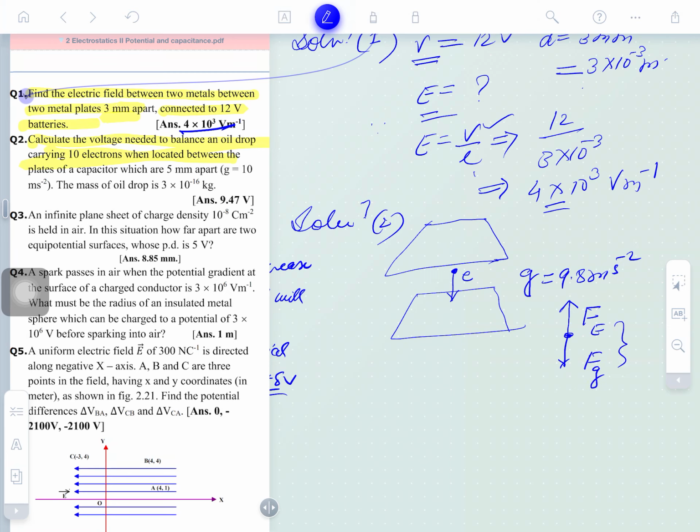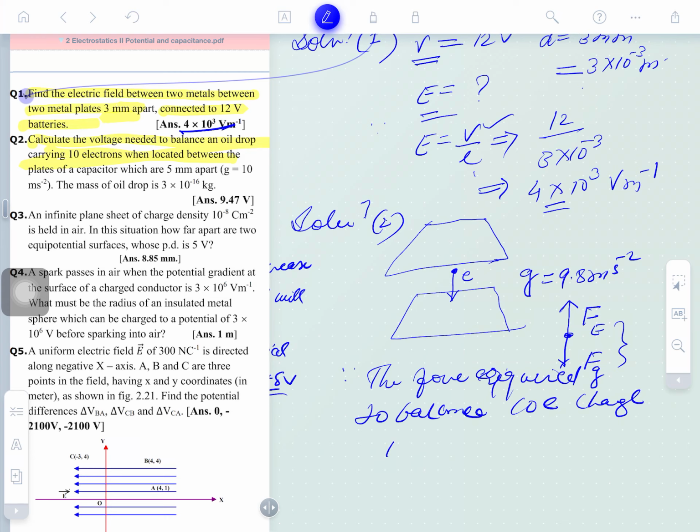When these forces are equal and opposite, the body will stay at the same point. This is called a balancing situation. So we'll write down here: the force required to balance 10 electron charge.